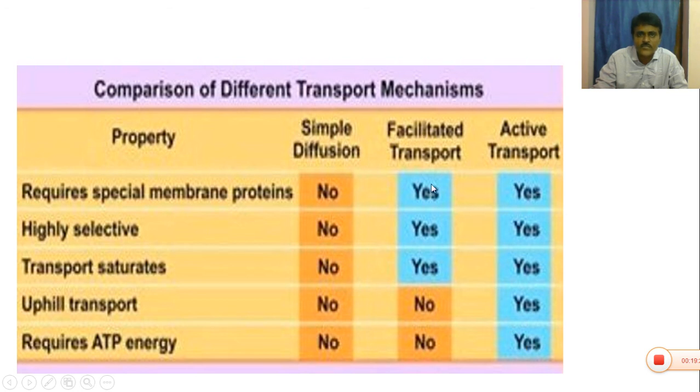Whereas facilitated diffusion or facilitated transport requires special membrane proteins, and it is a highly selective process, and the transport also reaches saturation, but it does not require ATP energy, and it is not an uphill transport. So it is a very important table.